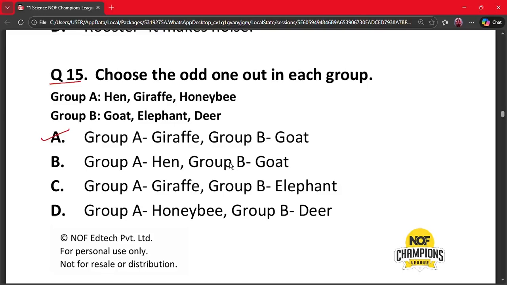Why? Because in Group A, giraffe is a wild animal while others are smaller or domestic. In Group B, goat is a domestic animal while others are wild animals. Hence, option A, which says Group A, giraffe is odd one out, and Group B, goat is odd one out, is the correct option.